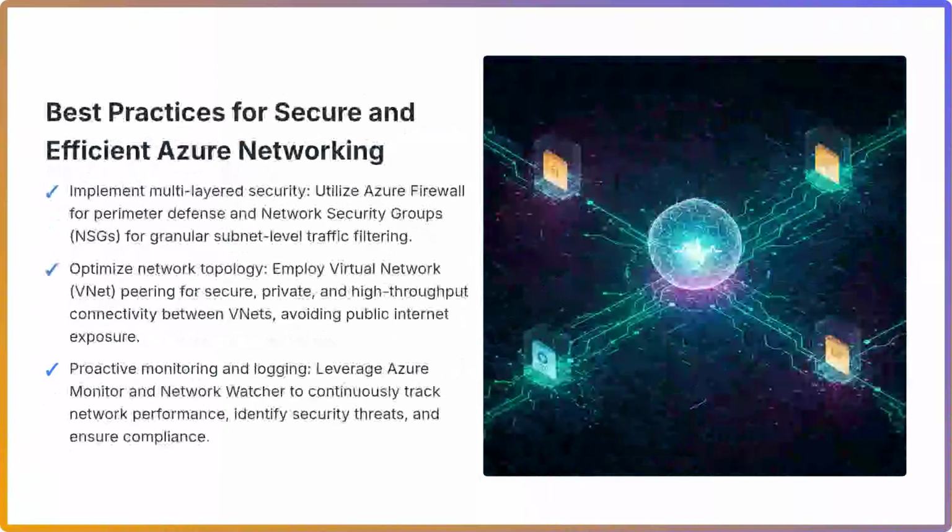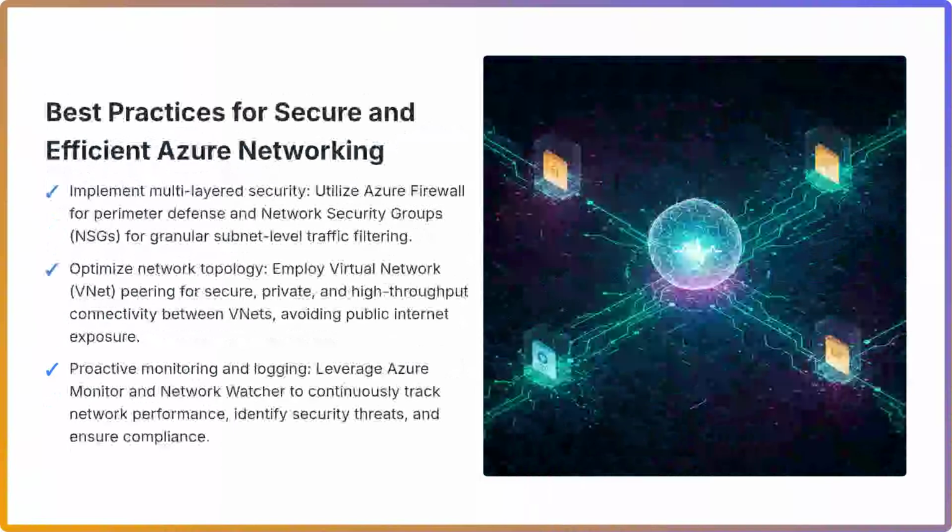Adopting best practices is crucial for secure and efficient Azure networking. First, implement multi-layered security. This involves deploying Azure Firewall at the network perimeter for centralized ingress and egress traffic filtering, complemented by network security groups, or NSGs, for granular control over traffic to and from individual subnets. This combined approach significantly reduces the attack surface.